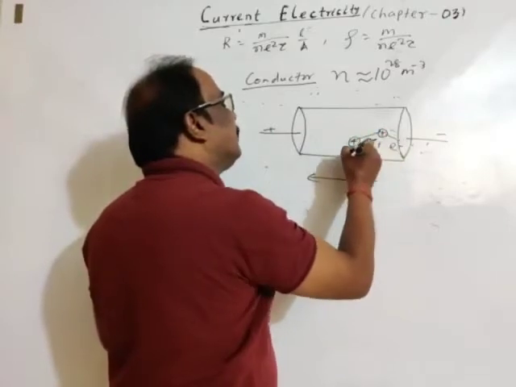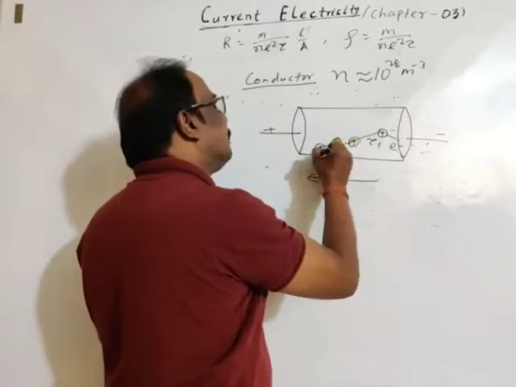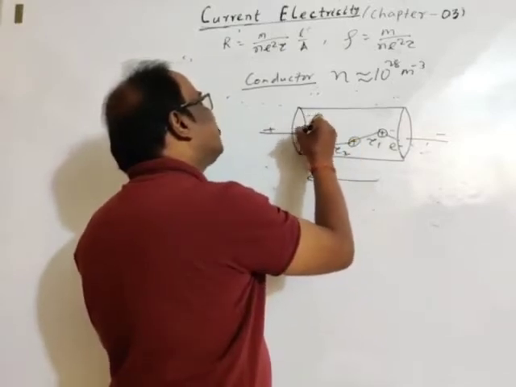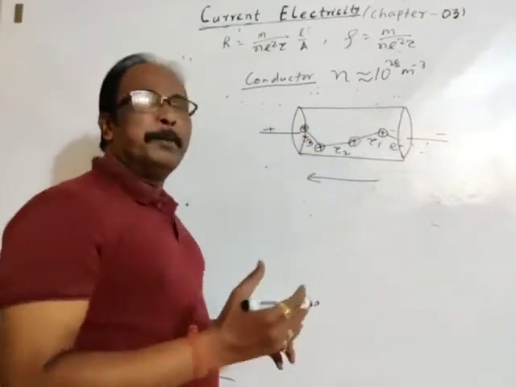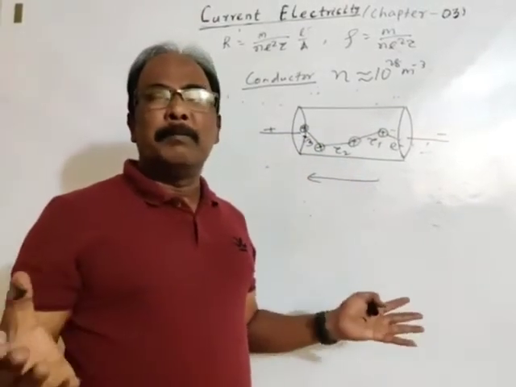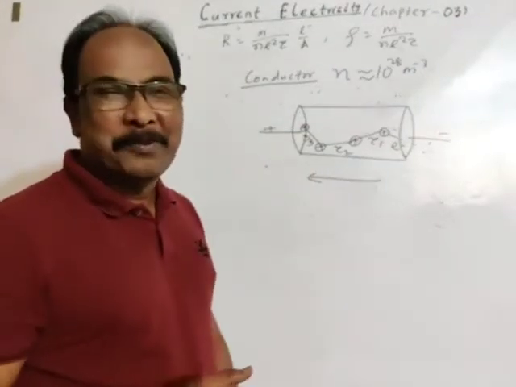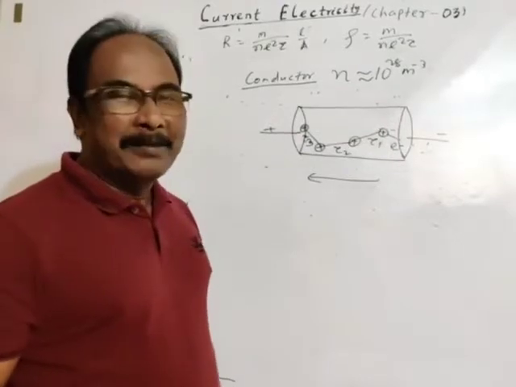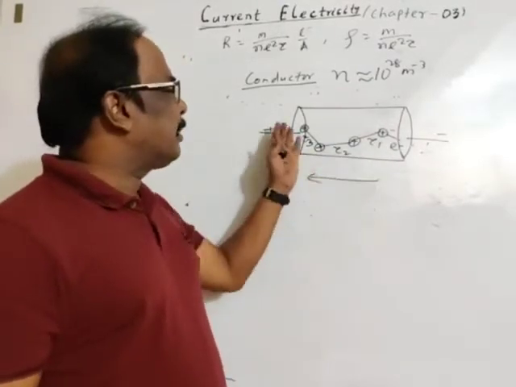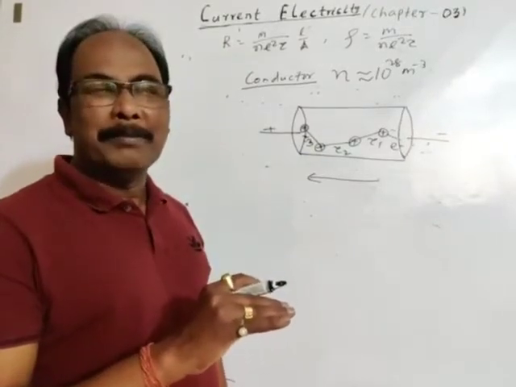This time interval is tau. Again it deviates from its path, this interval of time is tau, again it deviates, this interval is tau. You may take an example of a number of electrons which can't be represented in this small space, because the number density is very high. The average interval of time is called the relaxation time.